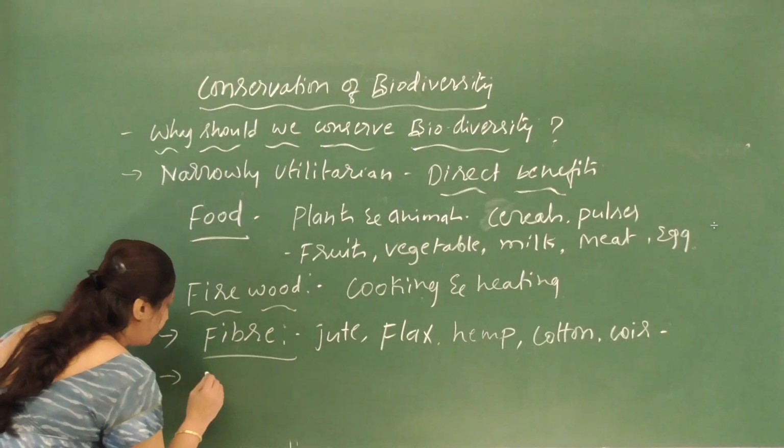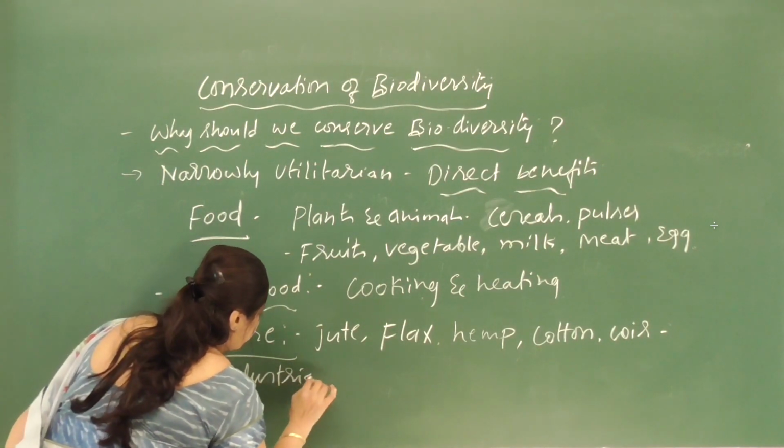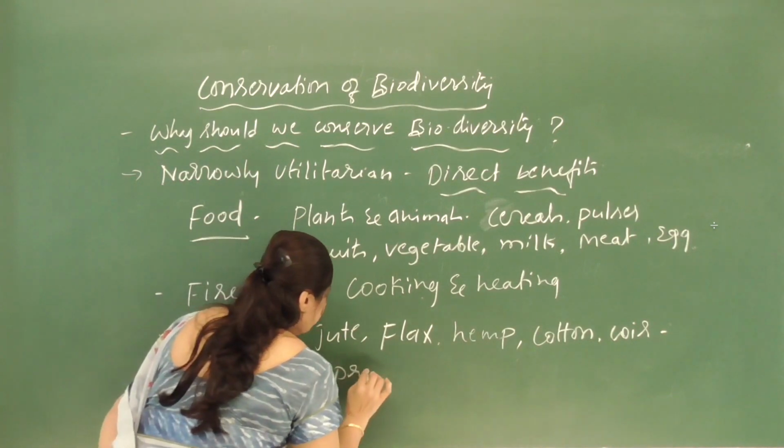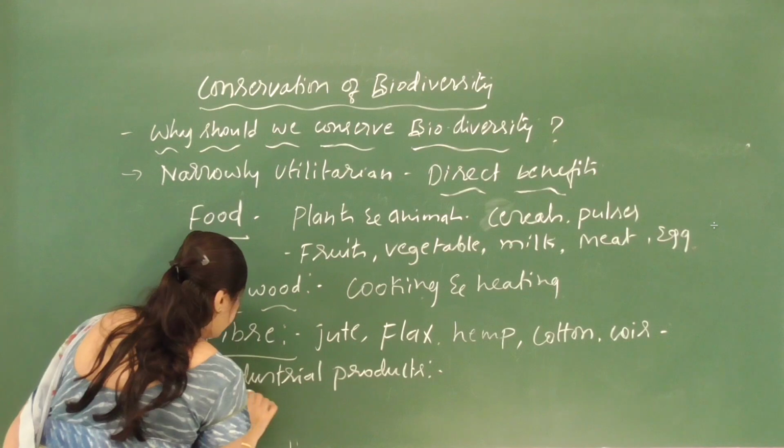And some industrial products. Can I give you an example for industrial products?